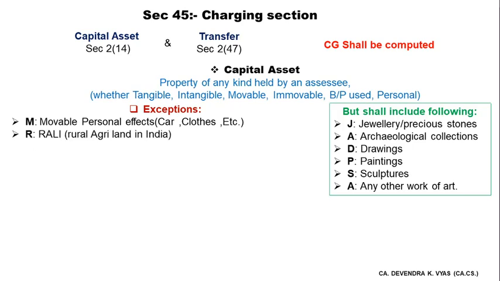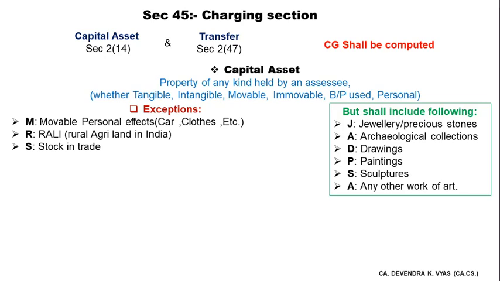Okay. Second exception is rural agricultural land in India. If you transfer urban agricultural land, you need to calculate capital gain. If you transfer rural agricultural land, you're not supposed to calculate capital gain. Third one is stock in trade, which is very obvious, because when you transfer stock, you pay tax under PGBP, profits and gains of business or profession. Why should you pay tax again as a capital asset, in capital gain? That's why it is also listed in exceptions.